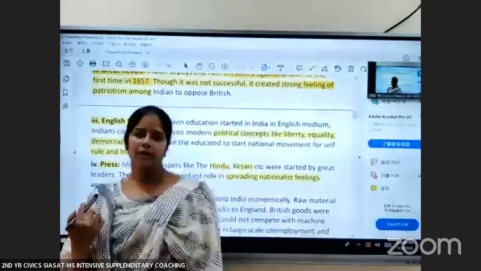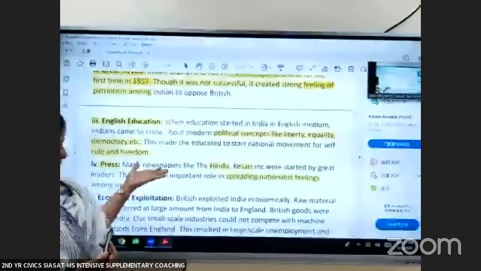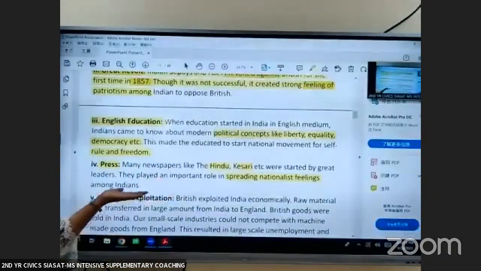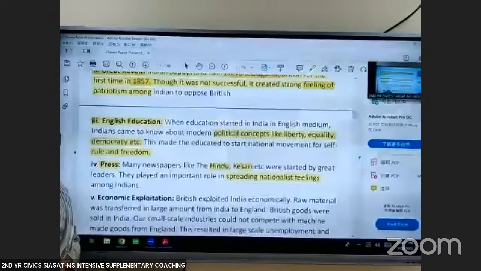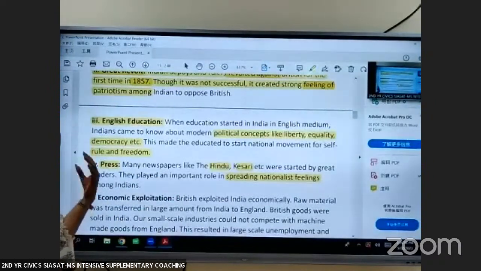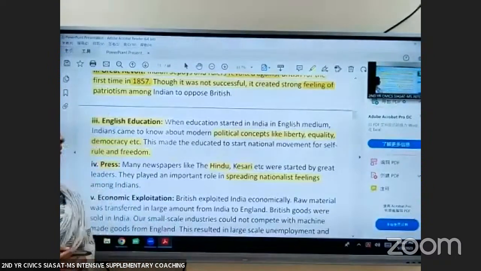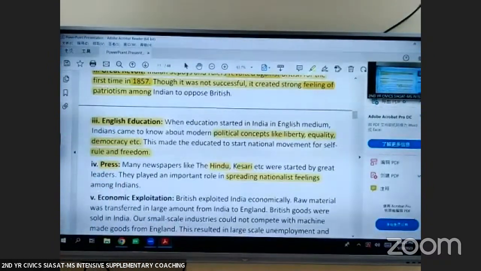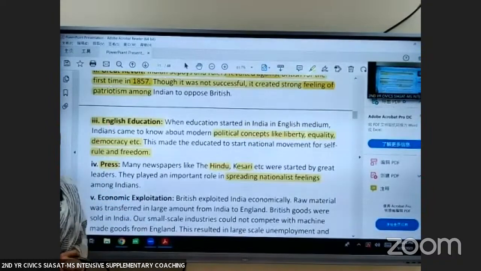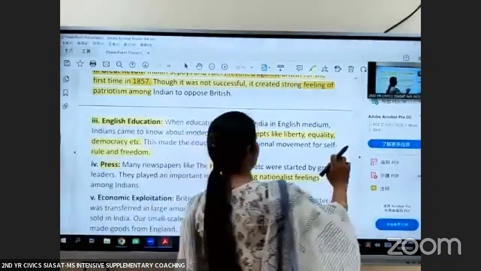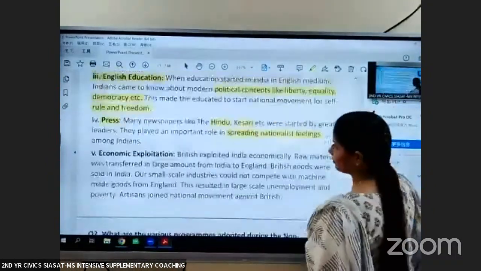As these papers were published in local languages, the national leaders could publish the exploitative policies of the Britishers in the newspapers, which encouraged the people to join the Indian national movement. Next is economic exploitation.